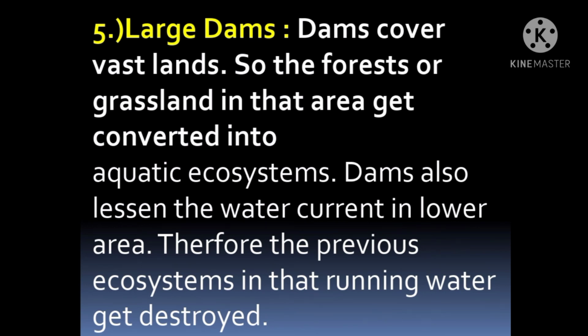And the next thing that happens, the water current gets lower in that area. So because the water current is less, the ecosystem which was running first inside the water will get destroyed, because there will be no more water current. What will happen? It will affect the aquatic ecosystem. So this is how large dam construction diminishes the ecosystem. So students, these all five factors were responsible for diminishment of ecosystem.